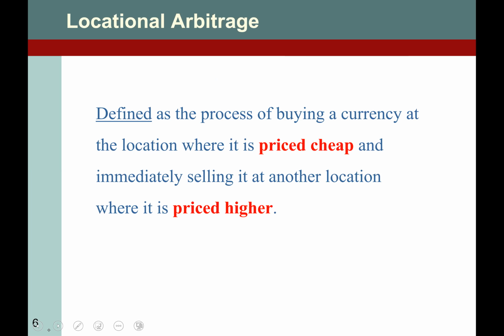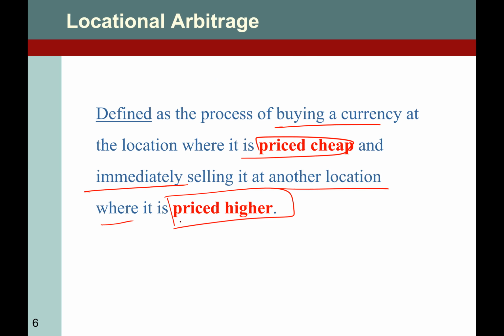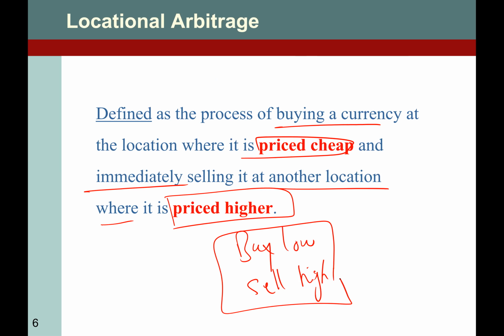Locational arbitrage, we discussed that it is the process of buying a currency at the location where it is priced low or cheap and immediately selling it to another location where it is priced higher. So you need to remember the profit rule, that is buy low, sell high. That is the rule here.